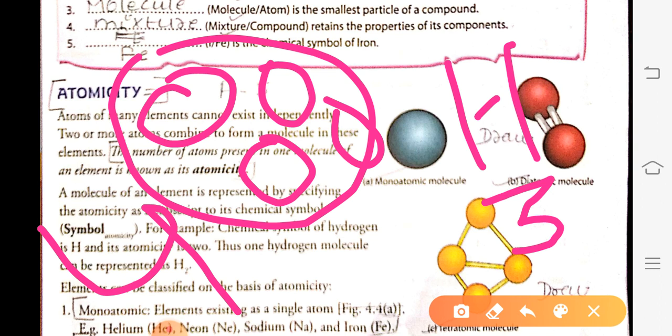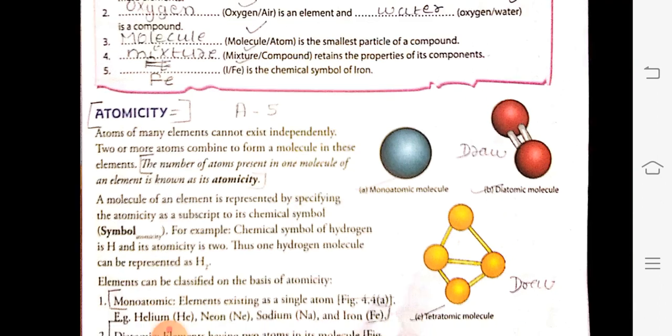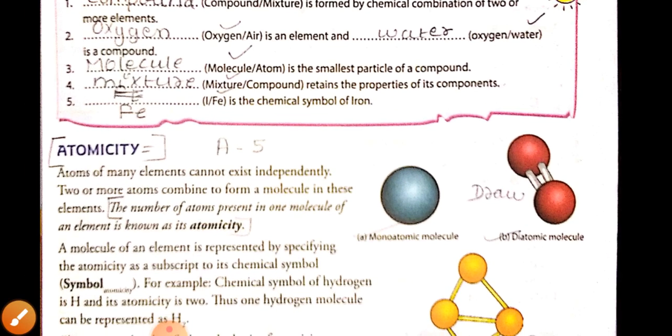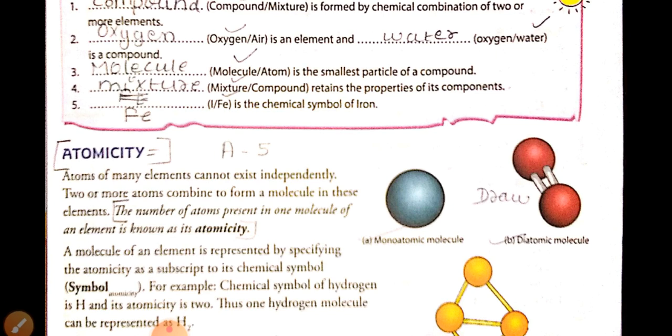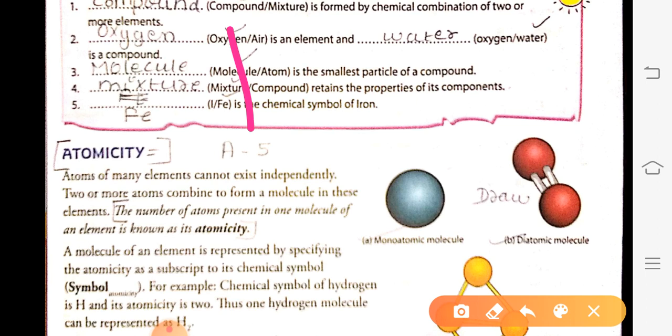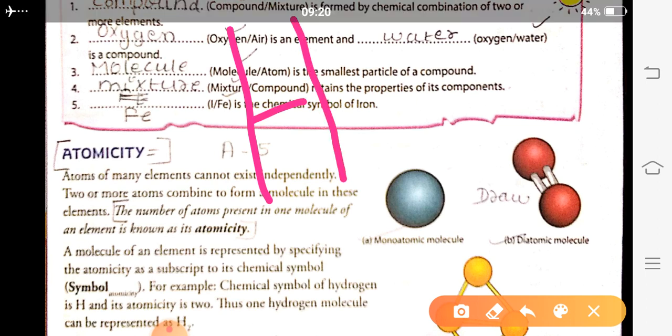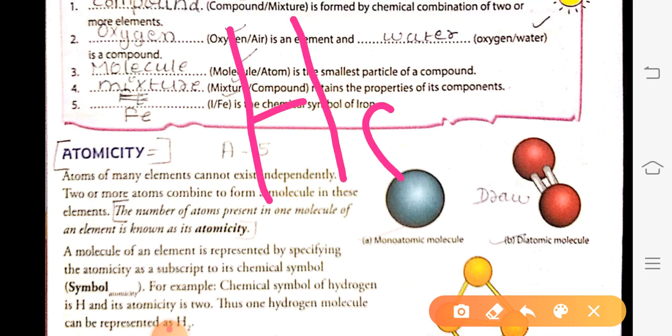Okay. Next, how do we write the atomicity? We write the name of the element, like hydrogen, and then the number of atoms present in its molecule. In a hydrogen molecule there are 2 atoms.